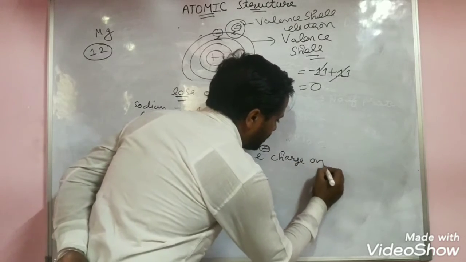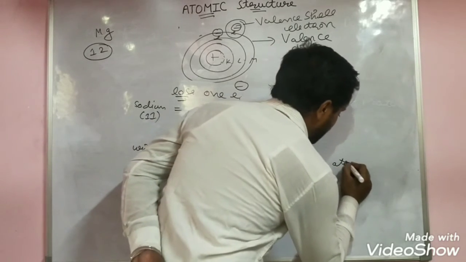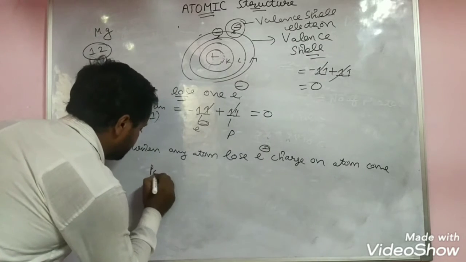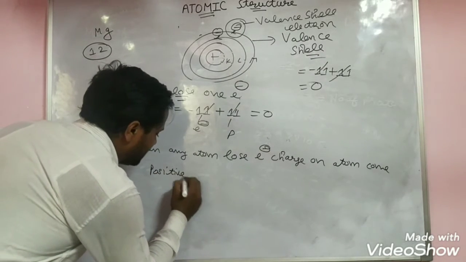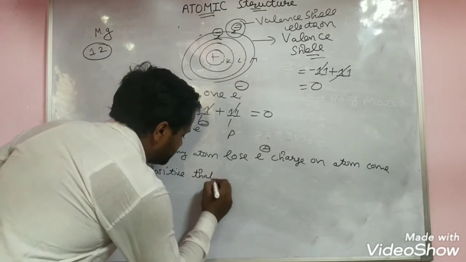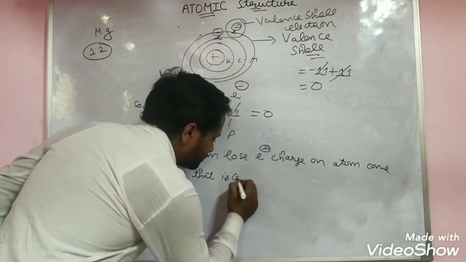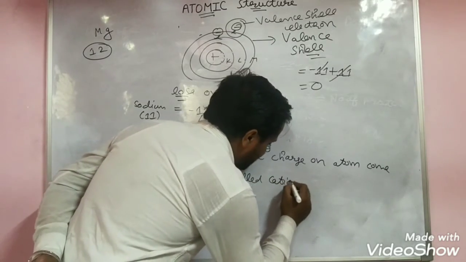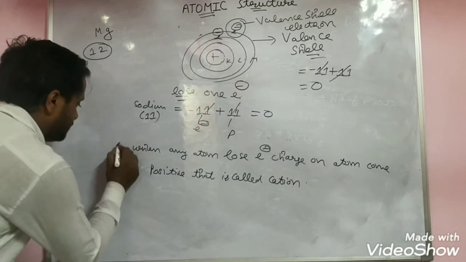the charge on the atom becomes positive, and that is called a cation.